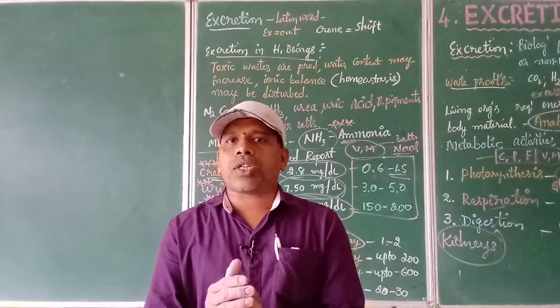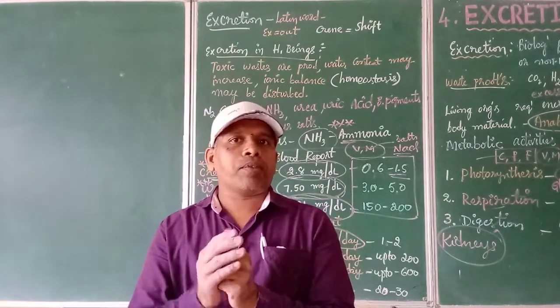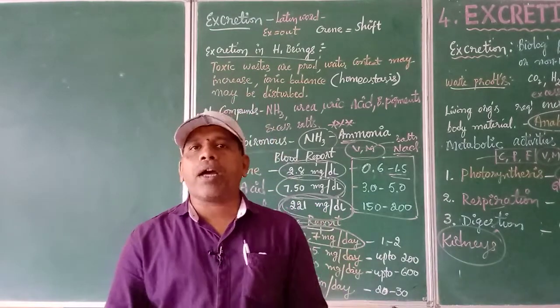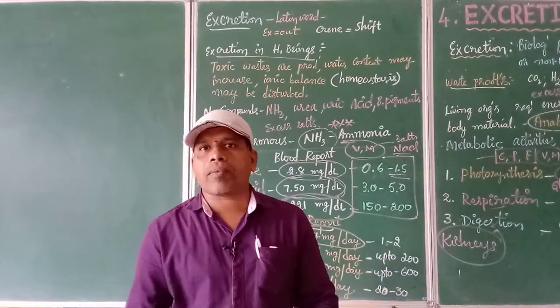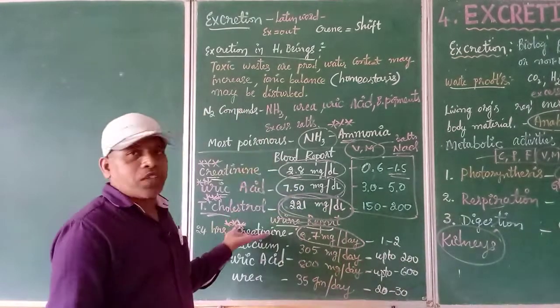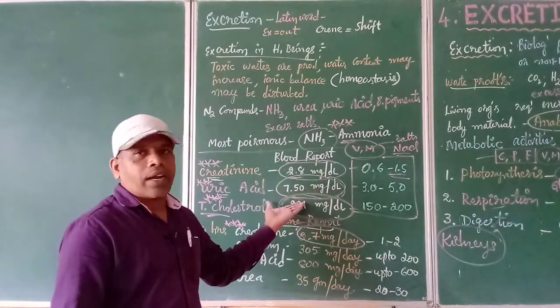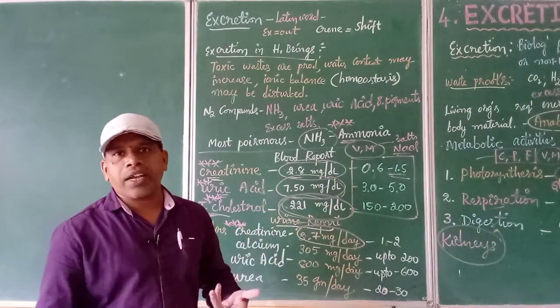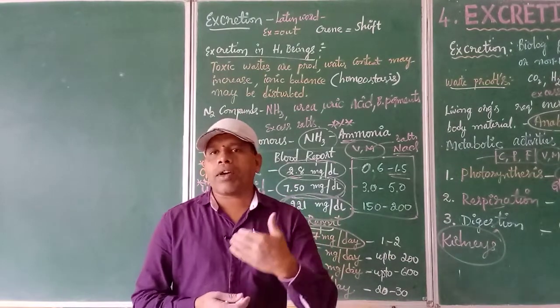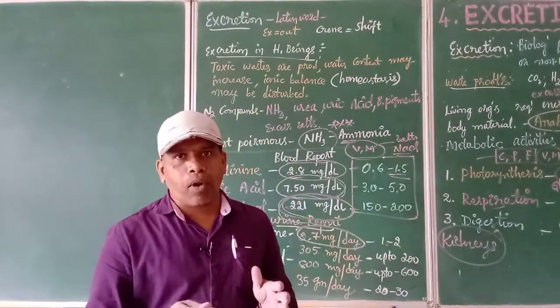So nearly 10 to 12 items present in blood are also present in urine, but they should be in the normal range. Only when they are in the normal range can we say the person is healthy. And if values are more than the required standard values, as pointed out here, it is an indication that we need to consult the doctor immediately. Our functioning of the kidneys is not in a proper manner.